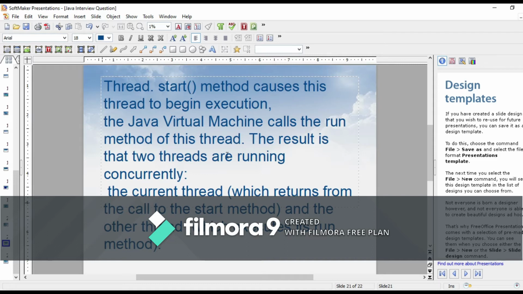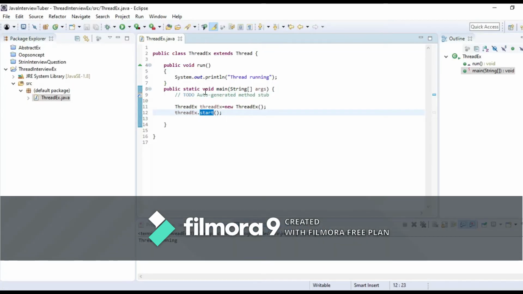The result is that two threads are running concurrently: the current thread and the thread which executes its run method. So here we are seeing two threads are running. One is the main method thread and one is this thread in which we are calling the run method. So we are achieving multi-threading.